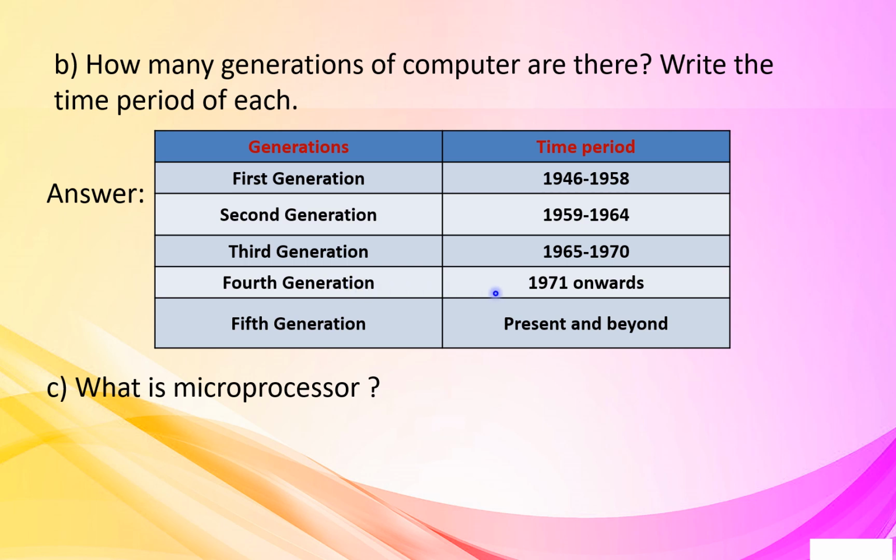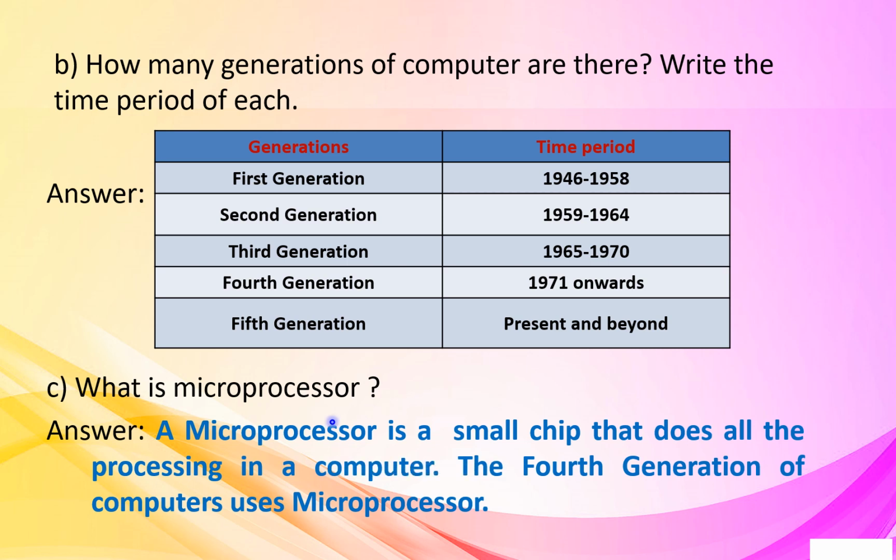Fourth generation 1971 onwards, and the fifth generation present and beyond. C. Question, what is microprocessor? A microprocessor is a small chip that does all the processing in a computer. The fourth generation of computers uses microprocessor.